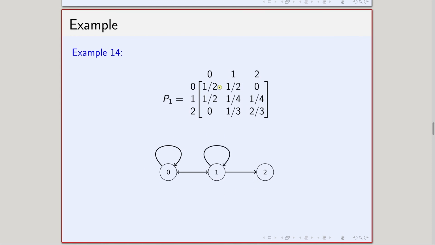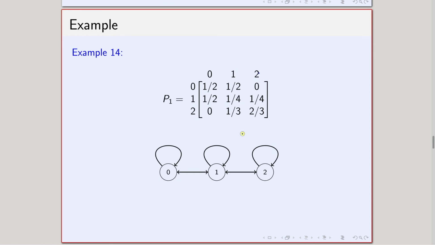Next, from 1 I can go to 0 with positive probability, from 1 I can go to 1 with positive probability, from 1 I can go to 2 with positive probability. So, this arrow comes here, this loop comes here, as well as this arrow comes here. Similarly, from 2 I can go to 2 with positive probability in one step, and from 2 I can go to 1 with positive probability in one step.